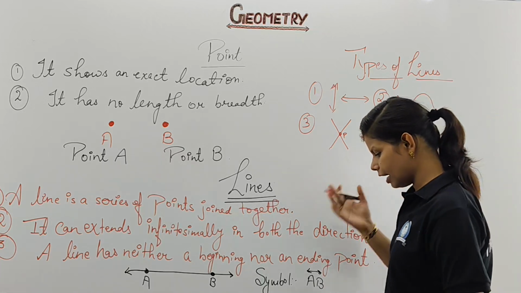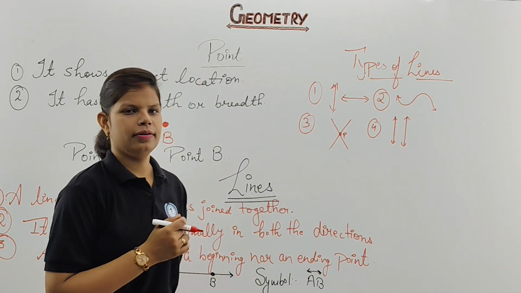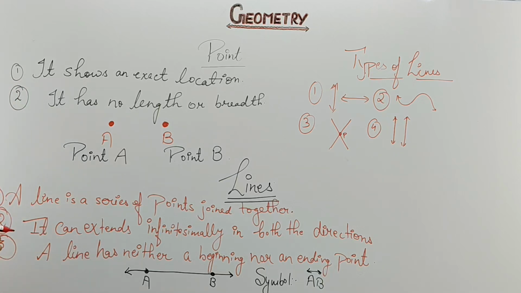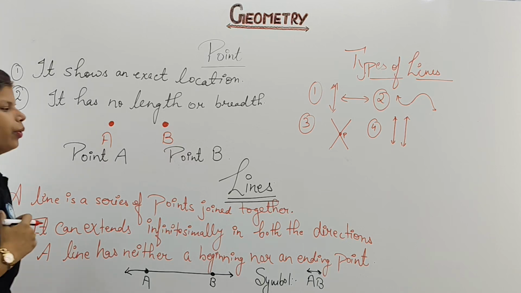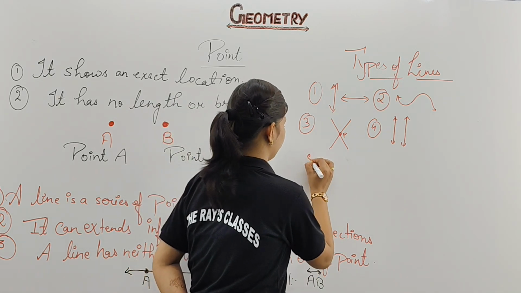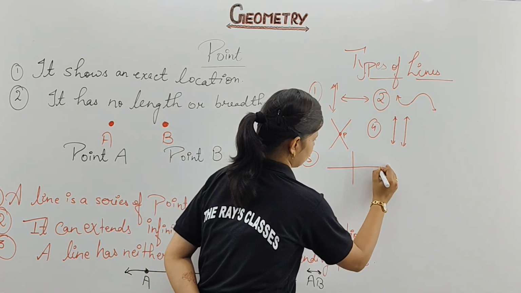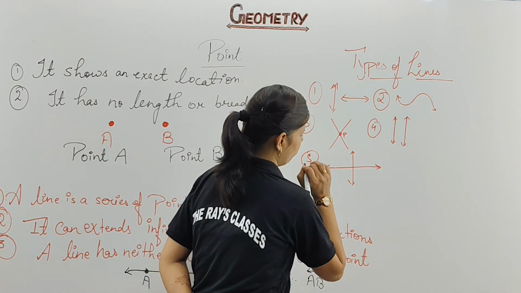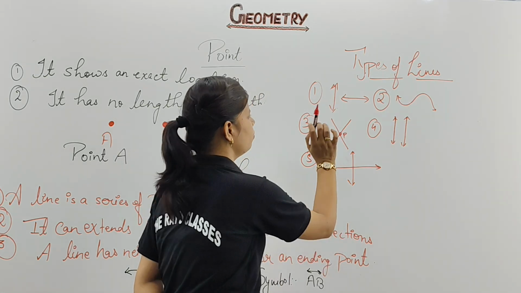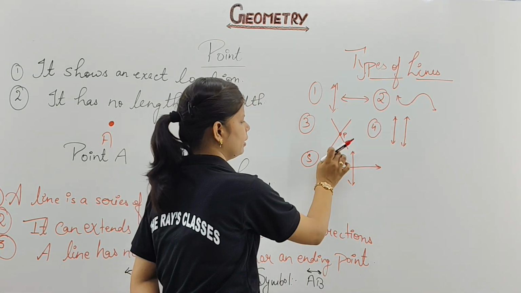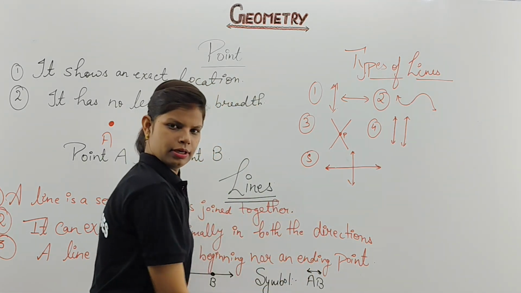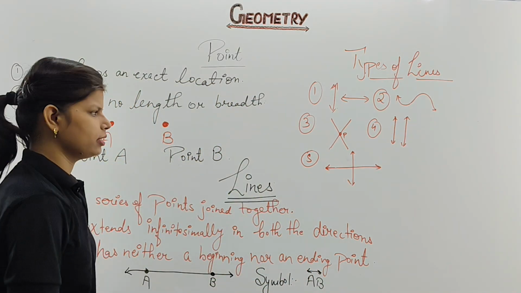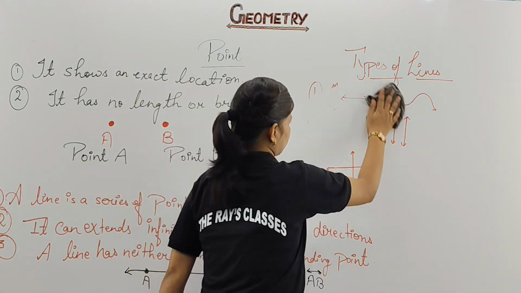Can you guess what type of line is being defined as a perpendicular line? Can you guess what is the shape of a perpendicular line? No guess, nothing? Okay. It can extend in both directions, like we are going to write. One depends on another, and I'll go with the definitions also. That will be your parallel line example. So first is your straight line, curved line, intersecting line, parallel line, perpendicular line. Clear? This is just the rough image. Now I am going to write and explain in detail. So I am going to erase first.